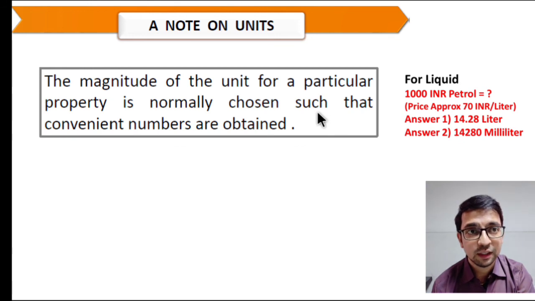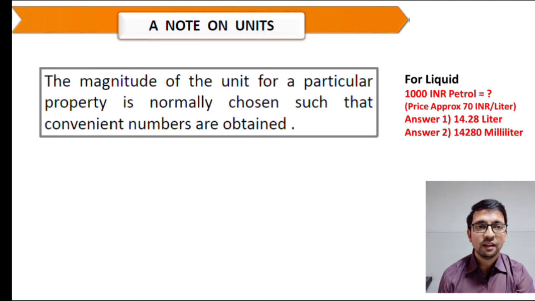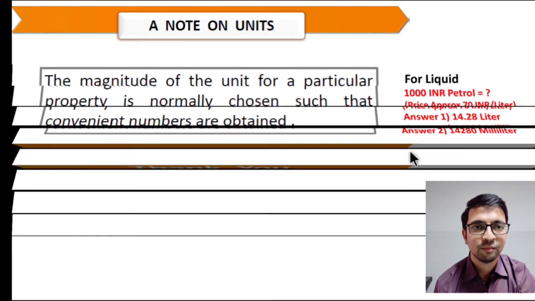Now for a larger amount, if we are considering 1000 Indian rupees of petrol and assuming the petrol price is about 70 rupees per liter, the first answer is 14.28 liter and the second answer is 14,280 milliliter. So by this liquid example we can say we have to choose the particular unit by convenient numbers.